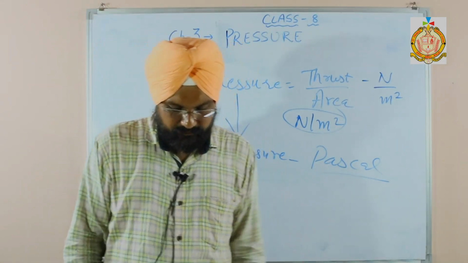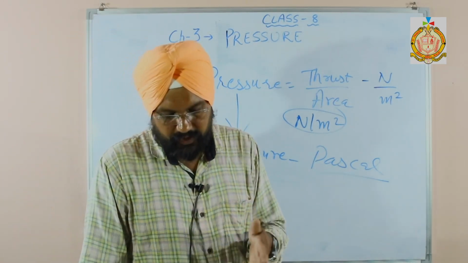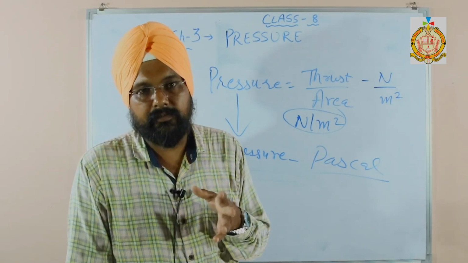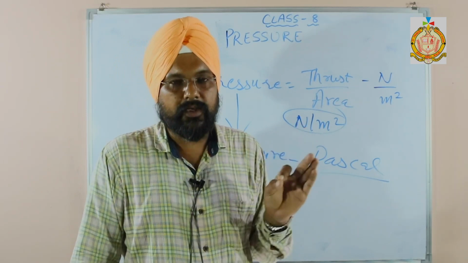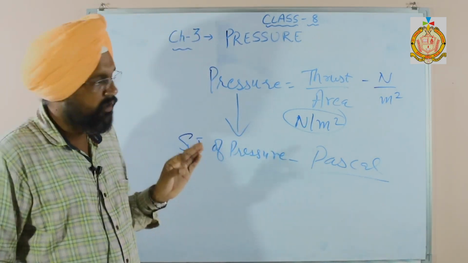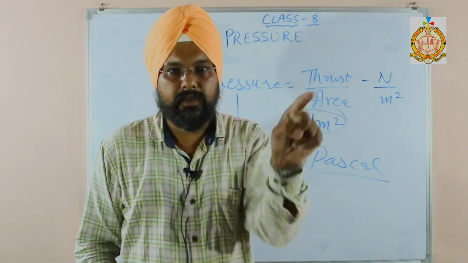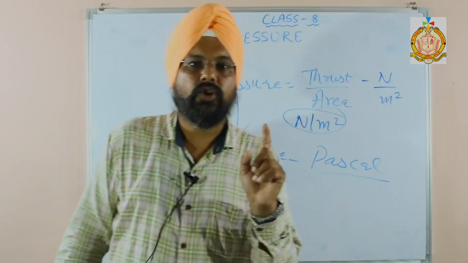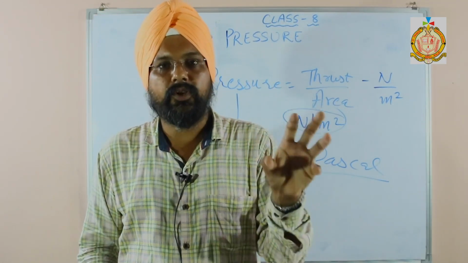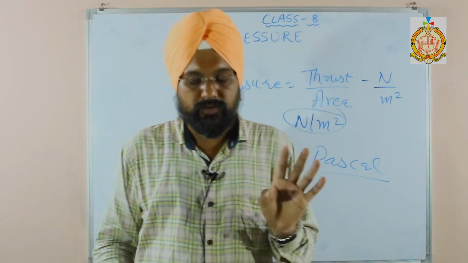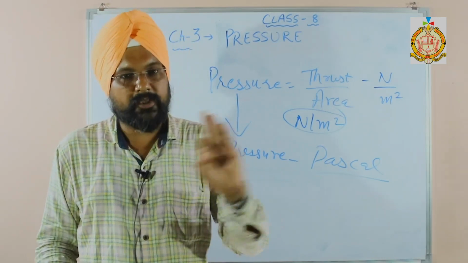Now the units of measurement of atmospheric pressure. Students, the units are very important. 1 atm is the popular unit of atmospheric pressure. 1 atm is equal to 760 millimeter of mercury column, also called torr. Underline this word, torr. Torricelli discovered this one. The unit of atmospheric pressure is torr also.